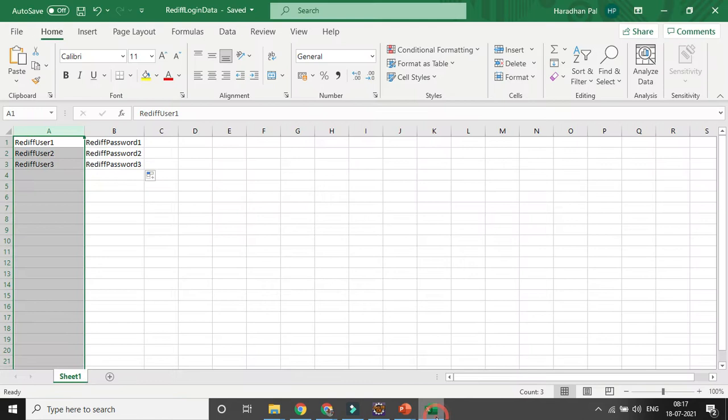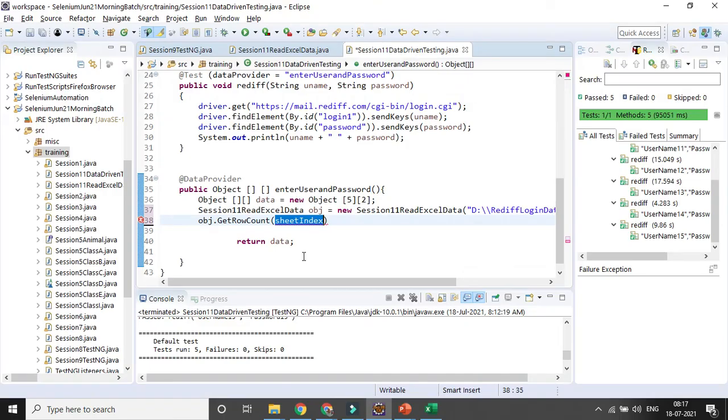What is my sheet index? Here only one sheet is there, so you can give the sheet index as 0, because everything starts from 0, 0, 1, 2, 3 like that. So I will be giving the sheet index as 0. Then I need to store this into an integer, because this will give you the count of how many rows of data are available. Suppose the integer rowsData. This is the variable I am creating.